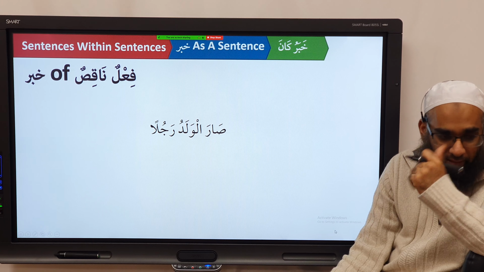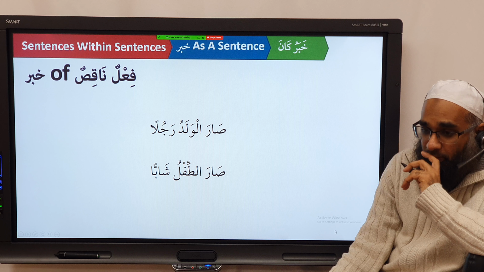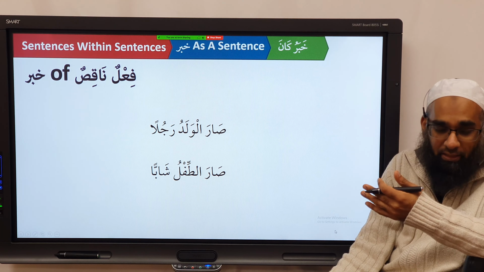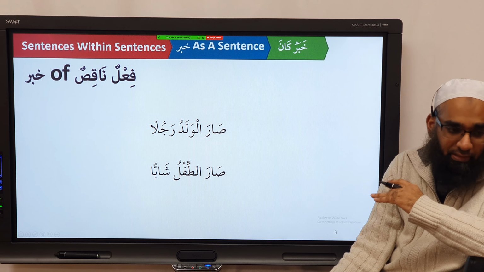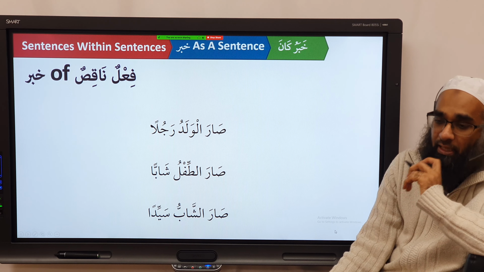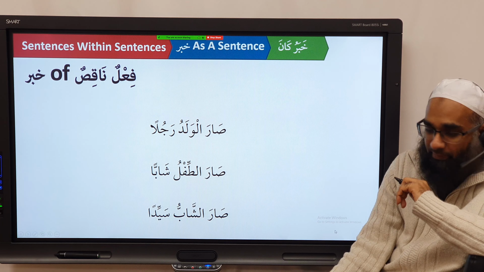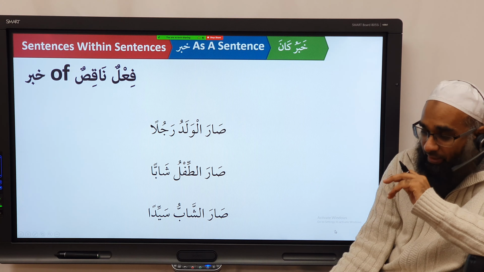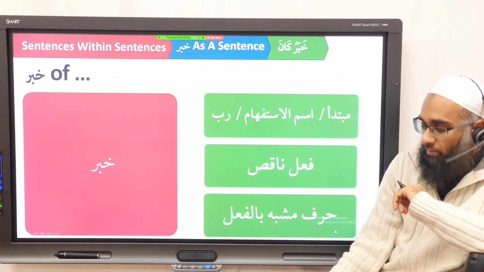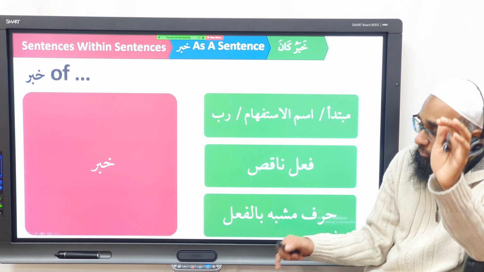The boy became a man. So it says that the ism became the khabar. Sara tiflu shabban. Tiflu means child, and shabban, young man. So the child became a young man. So the evolving of a state changing. Sara shabu sayyida. The young man became what? A leader. Sayyida is a leader. You follow? So now here sara, what does sara show? It shows that the ism changed into the khabar. Do you follow? So we'll do the other ones later on. But the first one we've done is what?